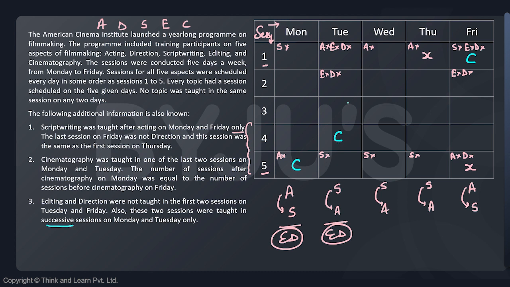E and D cannot be in session 1, they cannot be in session 2. They can be only in session 3 or 5 now. How can they be consecutive? This is impossible, so that case is ruled out. So now I can surely say cinematography is fourth here, cinematography is fifth here, and editing and direction are third or fourth over here, right?